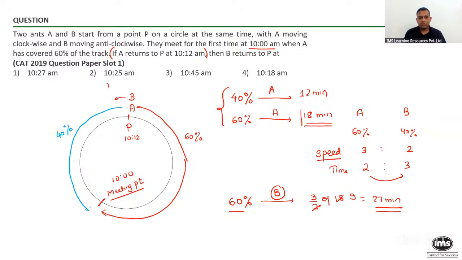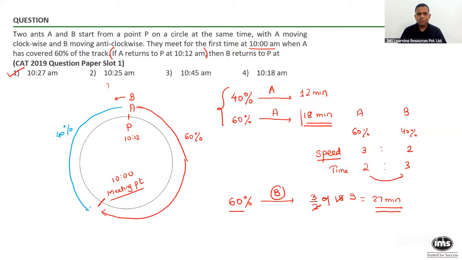So people, from 10 o'clock, B will take 27 minutes to reach back to the point P. So I should mark option number 1 as the answer. Again, a very, very conceptual problem. And if someone does it in a very simple manner, they won't take too much time.